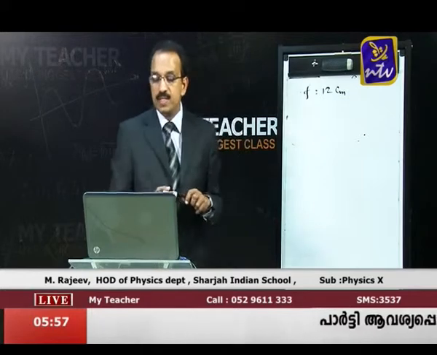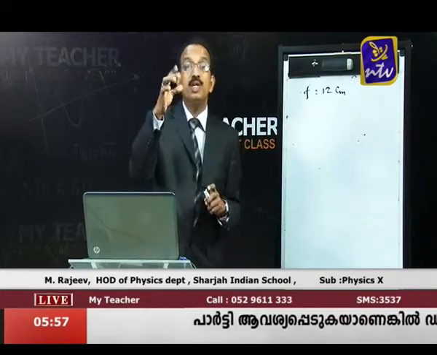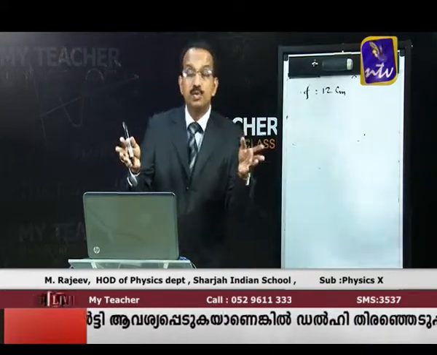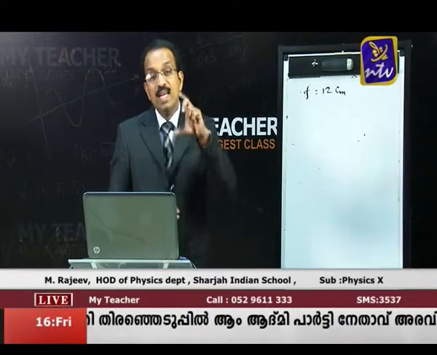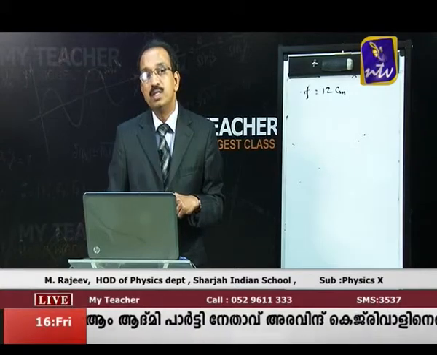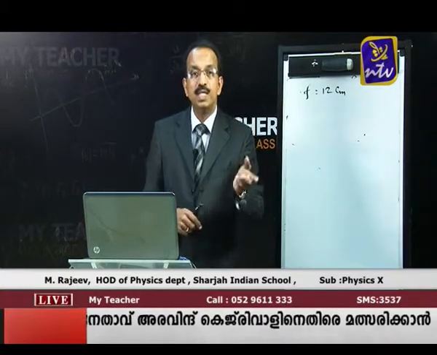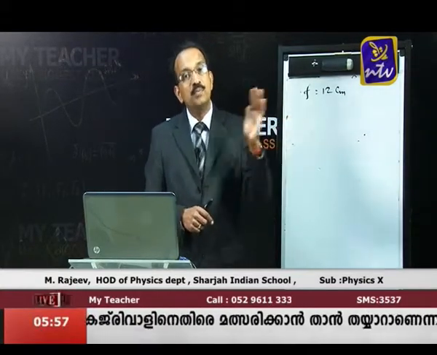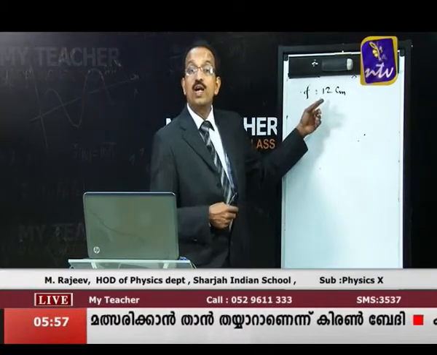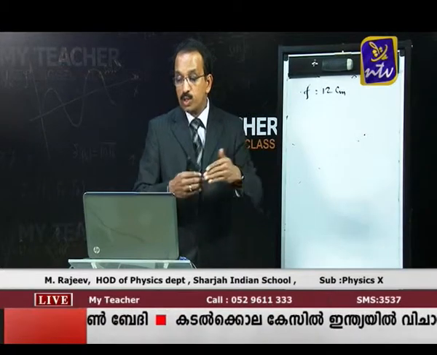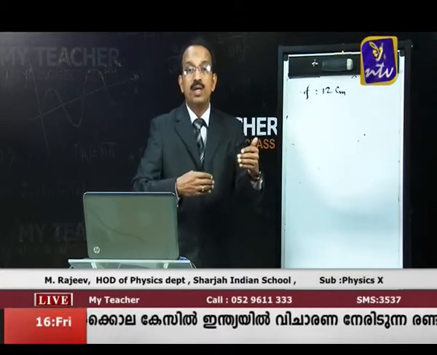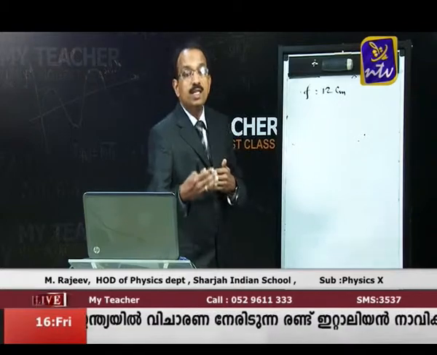So, here the question is, the student wants to obtain an erect image of an object. Erect image of an object means it has to be virtual. When does a concave mirror form a virtual image? It forms a virtual image when the object is between focus and the pole. What is the focal length? Focal length is 12 centimeter. So, what should be the range of distances? The question is, what should be the range of distance of the object from the mirror? So, it should be within 12 centimeter.